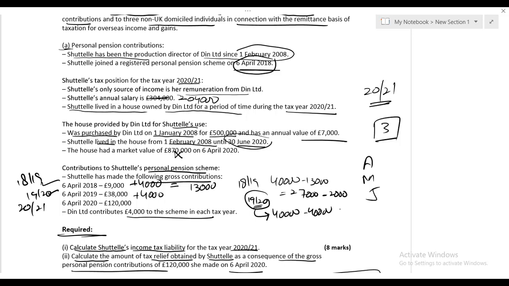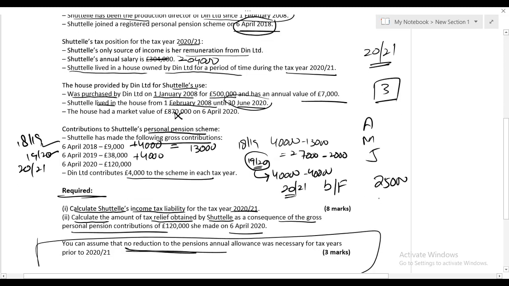When it comes to tax year 2021, you will have a brought forward unused limit of 25,000 and the current year limit of 40,000, which means the total maximum contribution Shuttle can make in 2021 is 65,000. If the total contribution, including Dean Limited's contribution, is up to 65,000, then there will be no annual allowance charge.